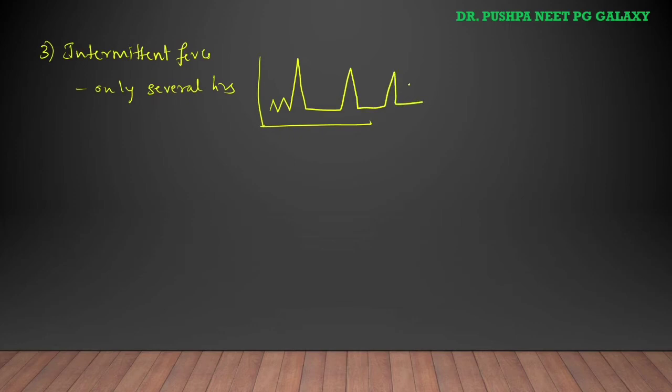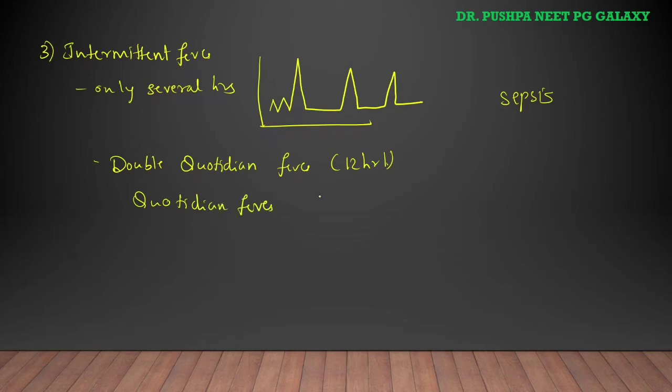This is intermittent fever, usually seen in sepsis. It has types like double quotidian fever, which fluctuates every 12 hours, and quotidian fever, with fluctuation every 24 hours.